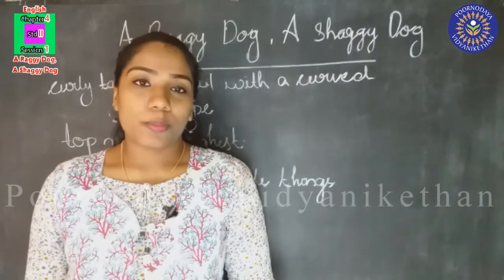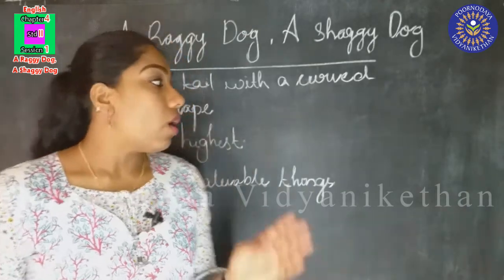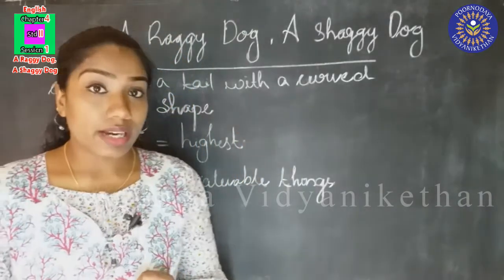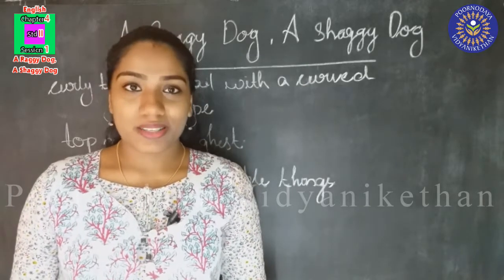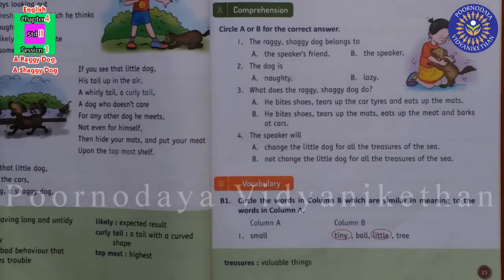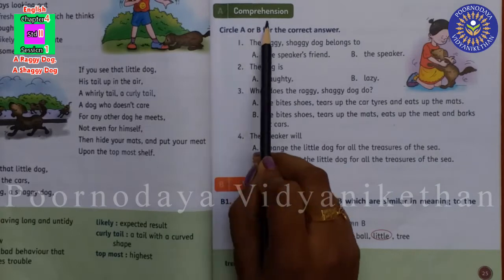So, this is our poem and we have learned it. Now, you have to write all the word meanings that we learned in your notebook. Now, we'll do some activities. So, this is our activity. And see this, children, we are going to do the comprehension part.